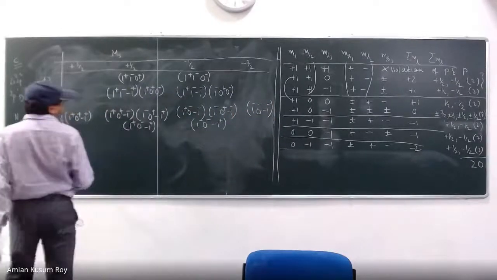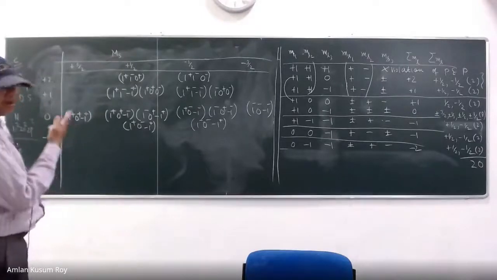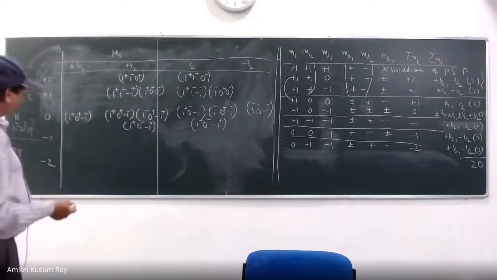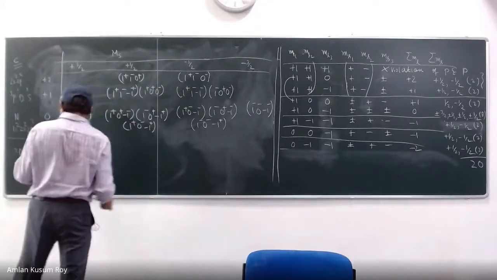Okay, actually if you realize this table is very symmetric. So you can expect the same number below this as well. It will be like a mirror image.